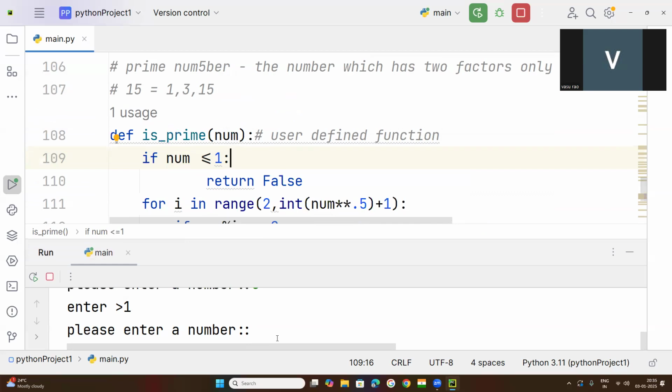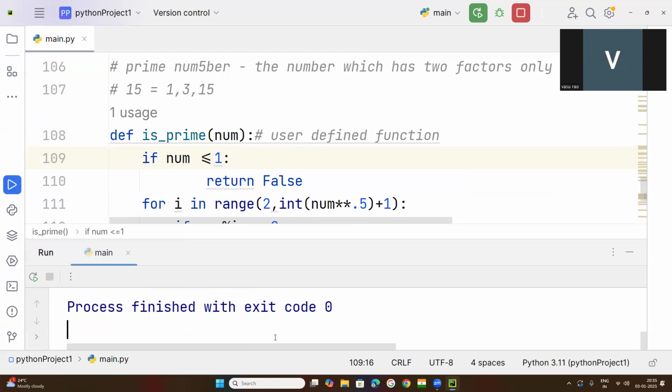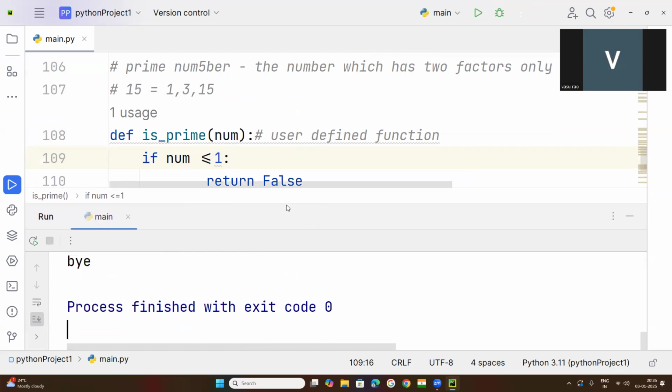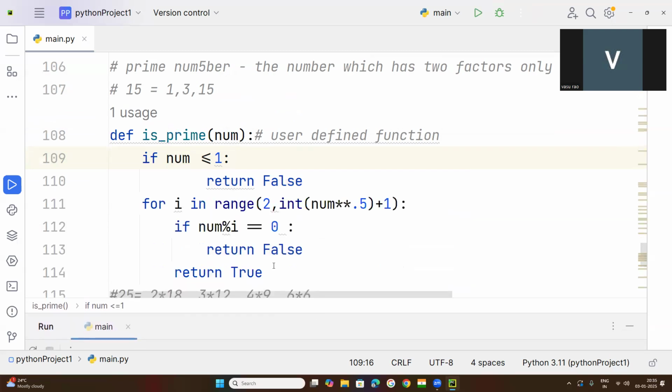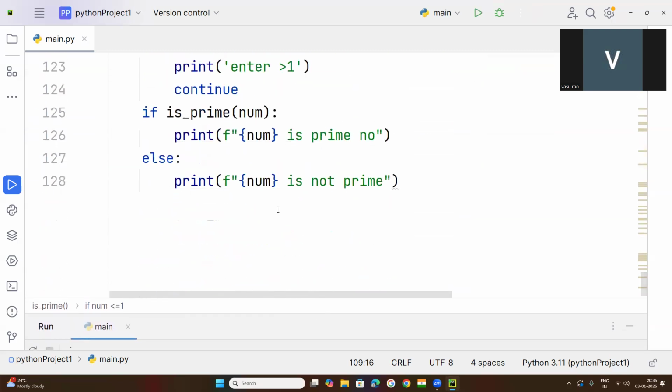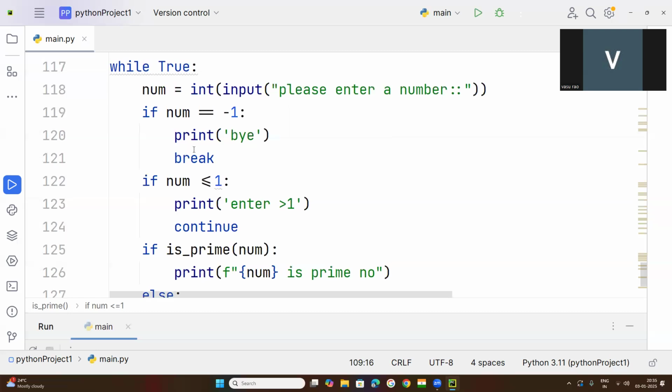Even if you enter -1, what happens here? It is because I have written code at the end for when the user intentionally wants to quit the program: if num is equal to -1.